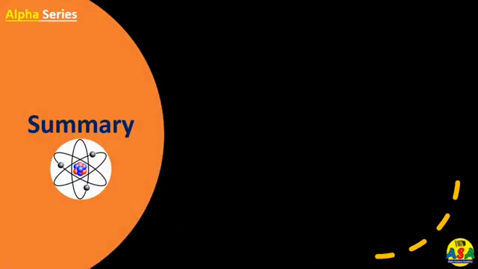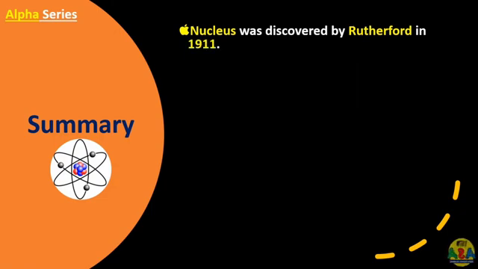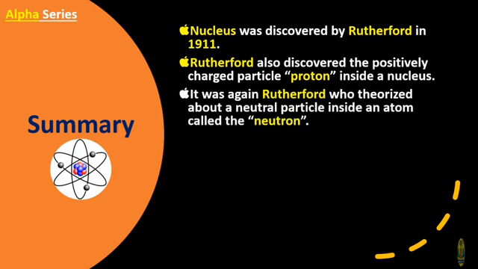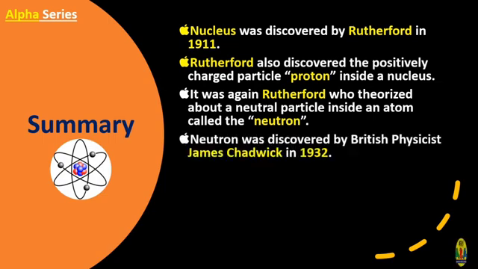Let's have the summary. Nucleus was discovered by Rutherford in 1911. Rutherford also discovered the positively charged particle proton inside a nucleus. It was again Rutherford who theorized about a neutral particle inside an atom called the neutron. Neutron was discovered by British physicist James Chadwick in 1932.